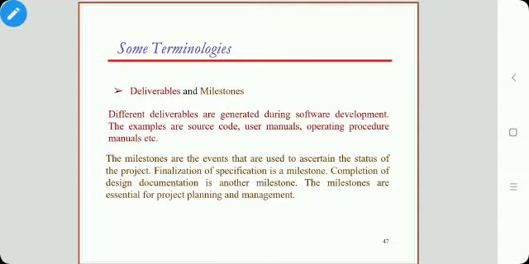Milestones give the status of the project. For example, finalization of specification is a milestone in the requirement stage. Completion of the design document is the second milestone. Completion of coding is the third milestone. And completion of testing is the fourth milestone. So a milestone gives the status of the project.